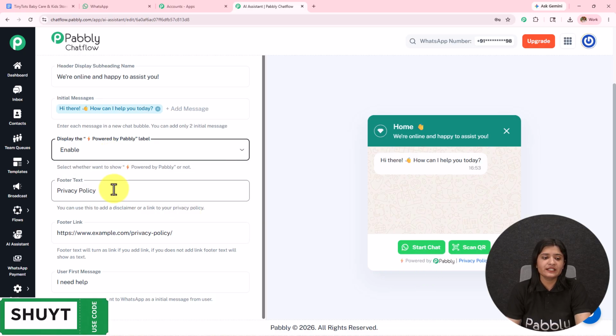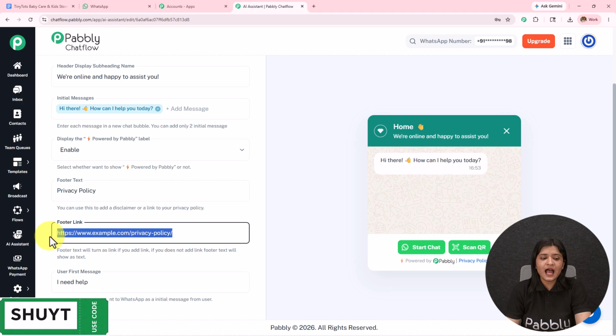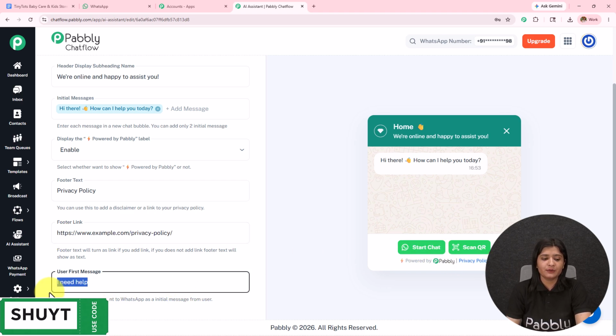Then we have this footer text where I have added the privacy policy, and in the footer link I have added the link to the privacy policy. You can add this according to the requirement. Then we have this user first message where I have entered "I need help". Now it is not necessary that only when "I need help" is sent will the AI agent respond. It is going to respond based on any message.